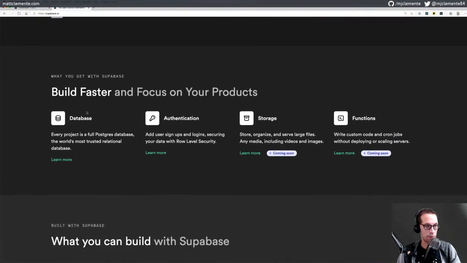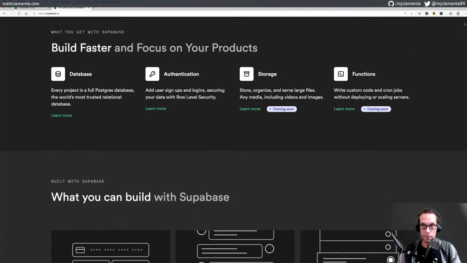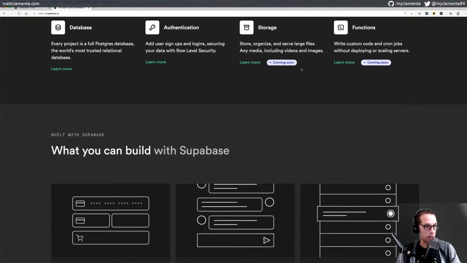So every project's a full Postgres database. Like I said, that was one of the things that really appealed to me about it. All right, give me 1 second here. My connection. All right. Things are working. Nice. My browser was just being a little weird.